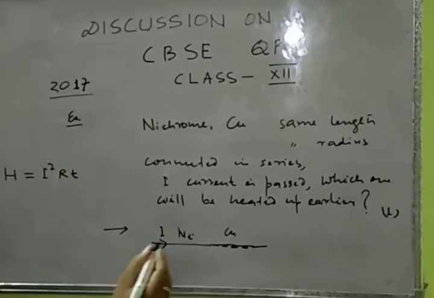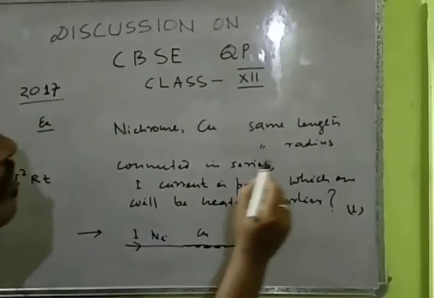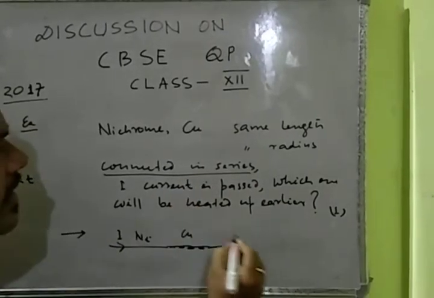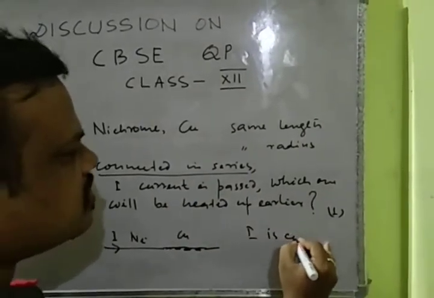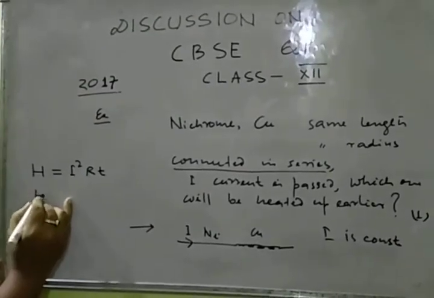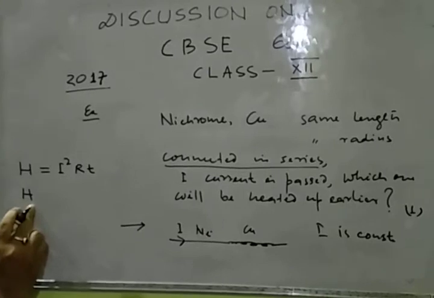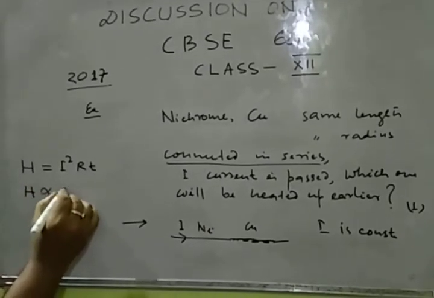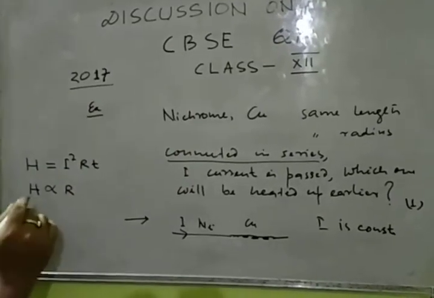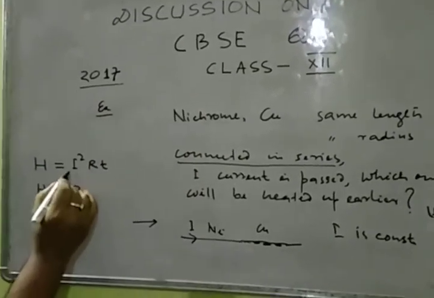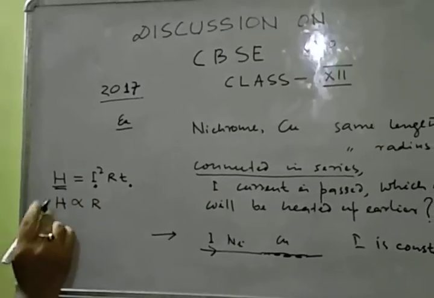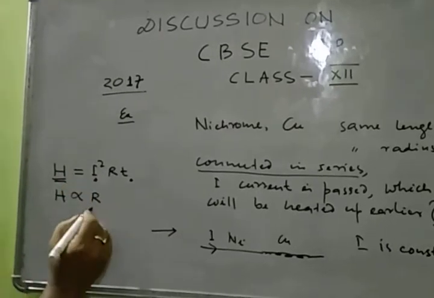If connected in series, what we have to remember is that I is always constant. So I is constant. Time is not given, forget it, and time is the same for both wires. So with I square RT, I is constant, T is constant. So heating effect or total heat produced will depend only on R.